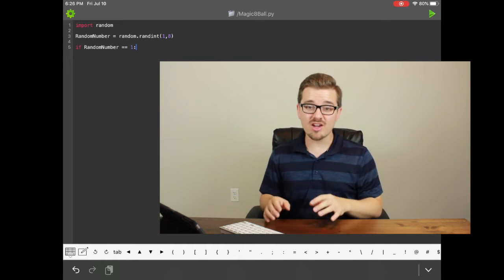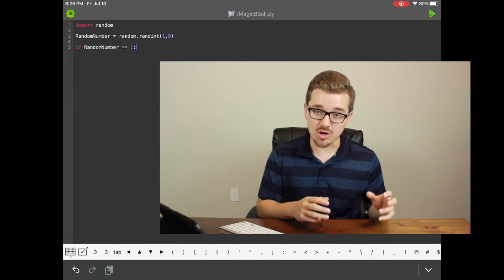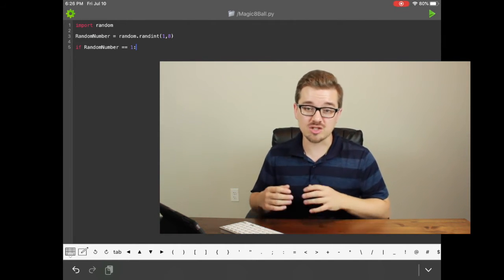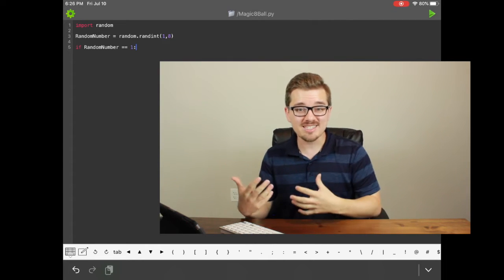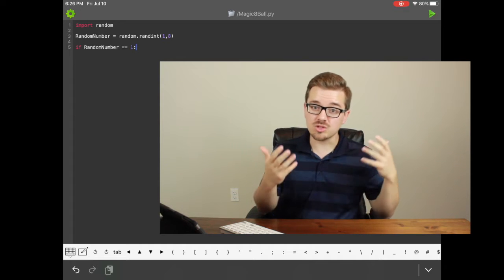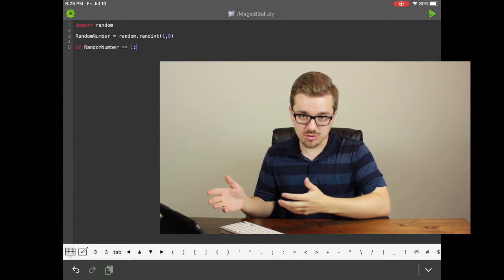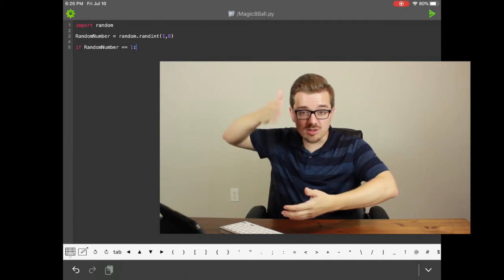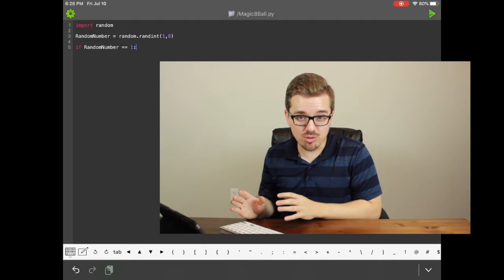So your next question is probably about the colon at the end of the if statement. This has to be there in order for the if statement to work. Essentially what it's representing is the word then. So when I say if the variable random number is equal to 1, then do something. So essentially that colon's marking a point in the program to say if that variable actually equals 1, then do everything after that colon as part of that whole if statement.